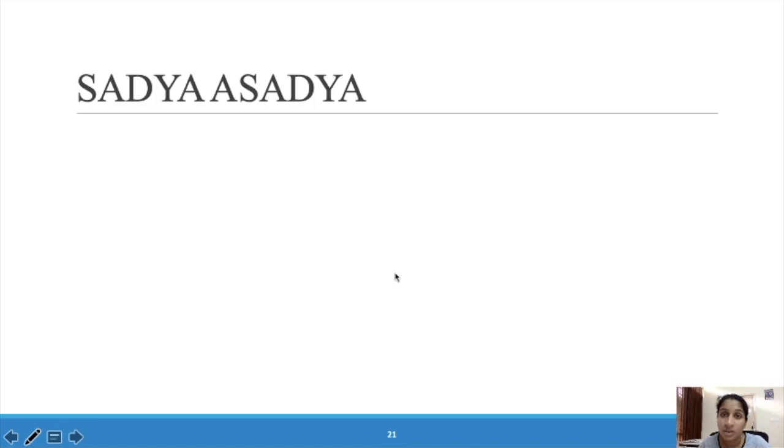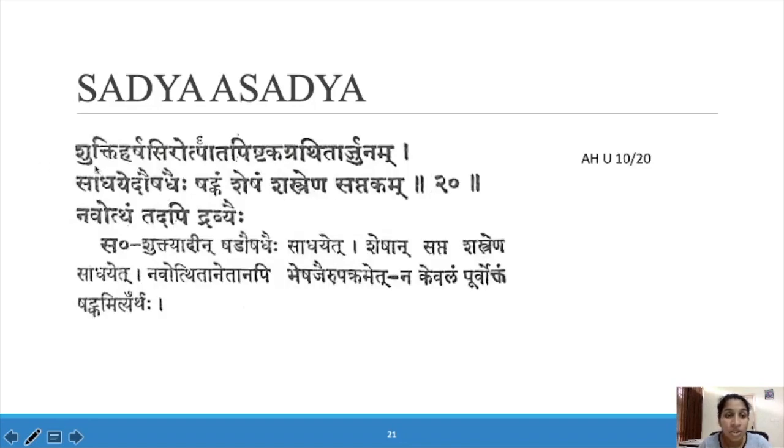Next is Sadhya Asadhyata of Shuklagata Rogas. Shukti Harsha Shirodpada Pishtaka Grathida Arjunam Sadhayed Aushadehi Shatkam, Shesham Shastrena Saptakam, Navotham Tathapi Dravyehi. All these 6 diseases we can treat with Aushadam. All these are Aushada Sadhya Vyadhis. Shesham, the remaining, Shastrena Saptakam: all the other 7 diseases we treat with Shastra, Shastra Sadhya Vyadhis.